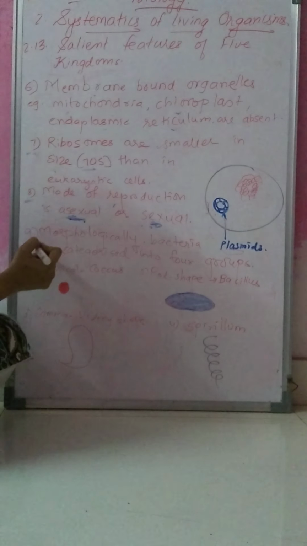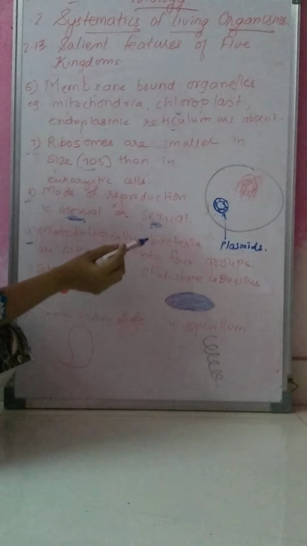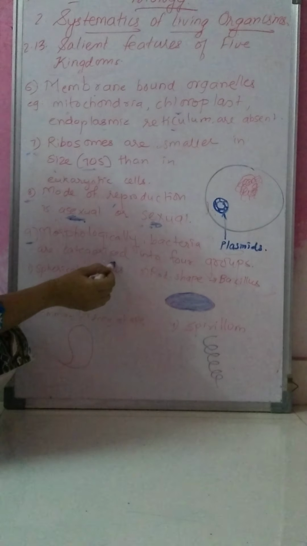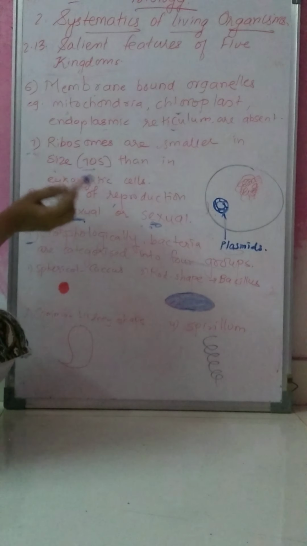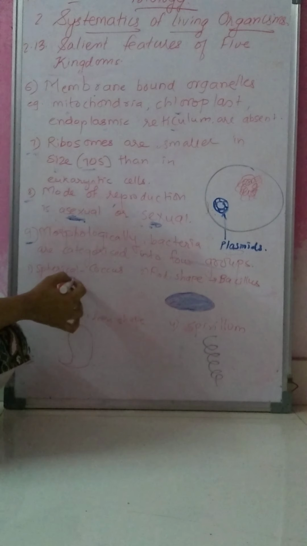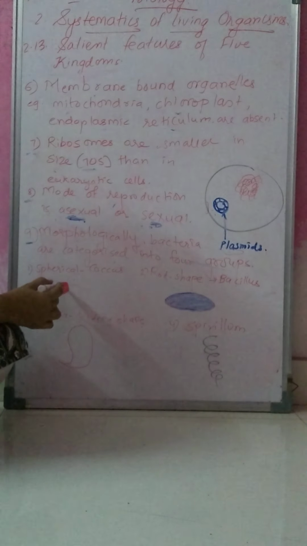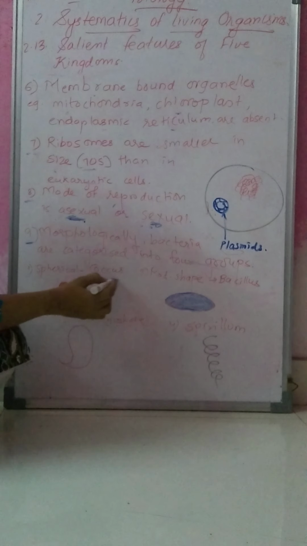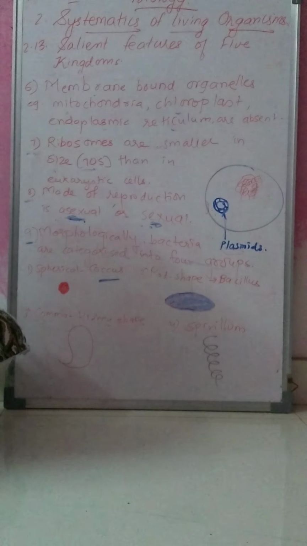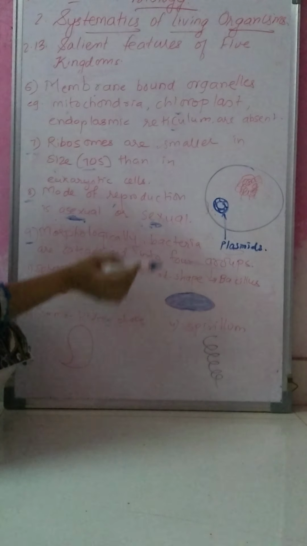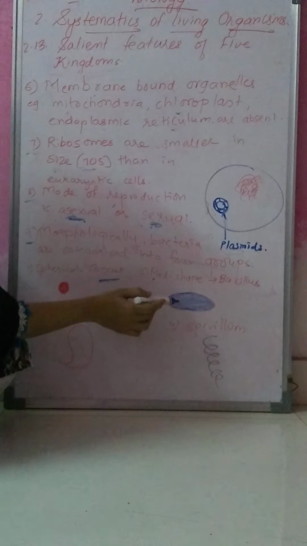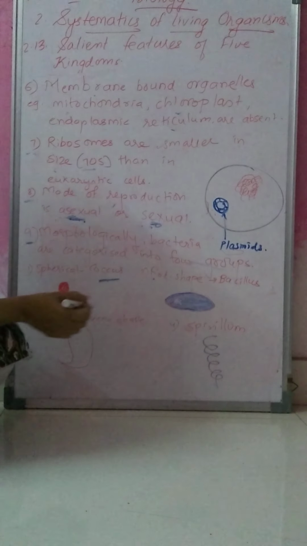Then, morphologically, bacteria are categorized into 4 groups. First is spherical in shape; the example is coccus. If it is rod shaped, the example is bacillus.